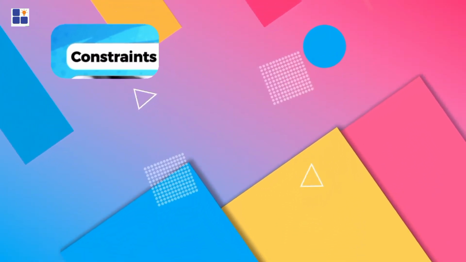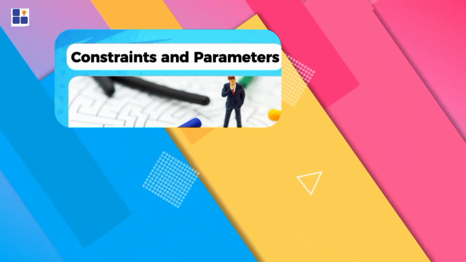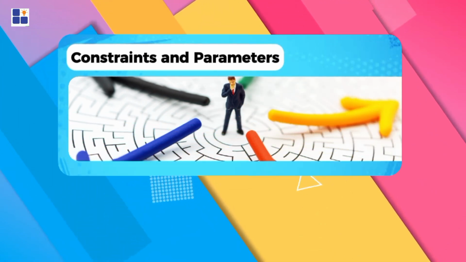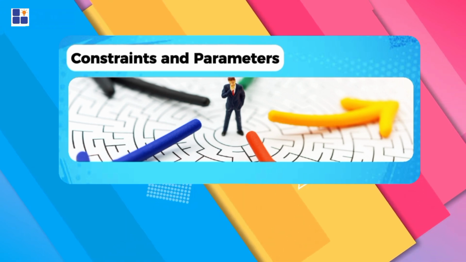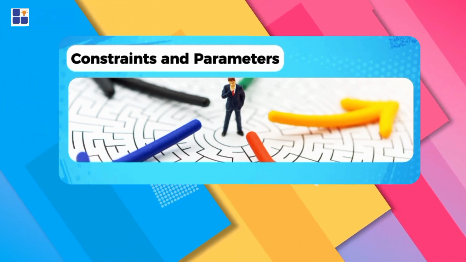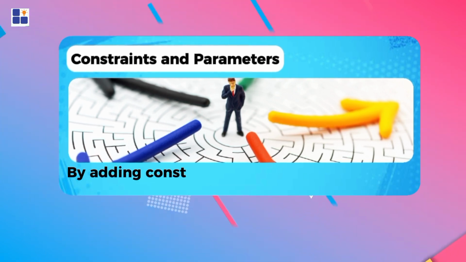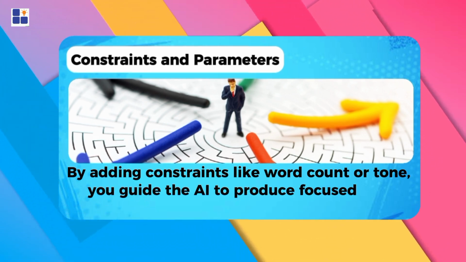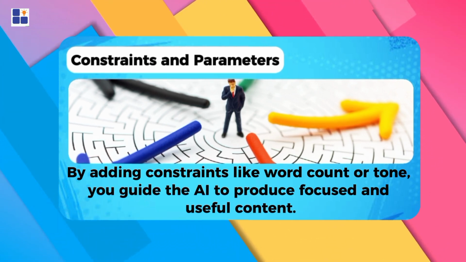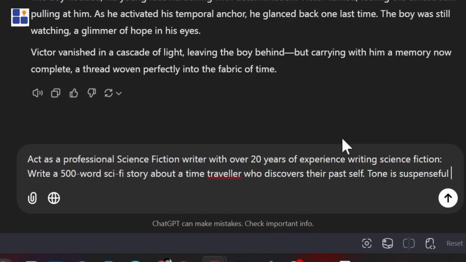Number 3. Constraints and parameters. Lastly, set some boundaries. You wouldn't ask a friend to tell you everything about the universe, right? The same goes for AI. By adding constraints like word count or tone, you guide the AI to produce focused and useful content. Let's add a suspenseful and tense tone to our prompt and see what it outputs.